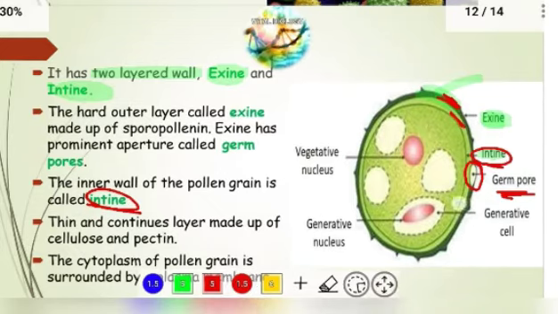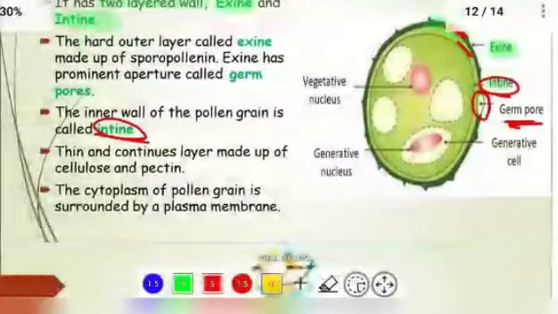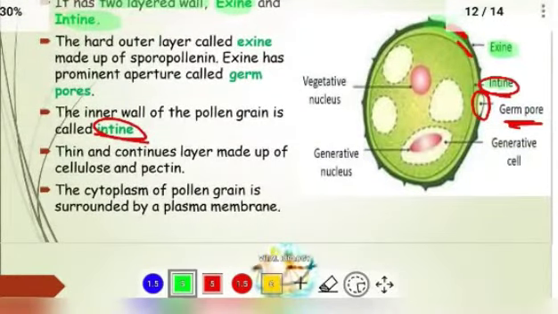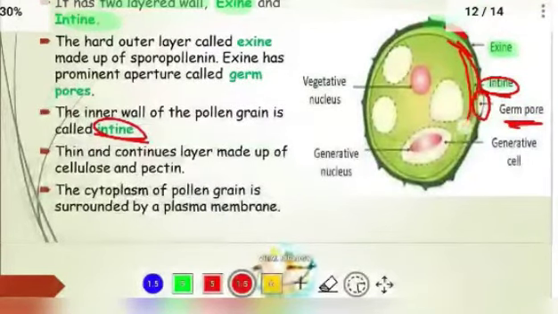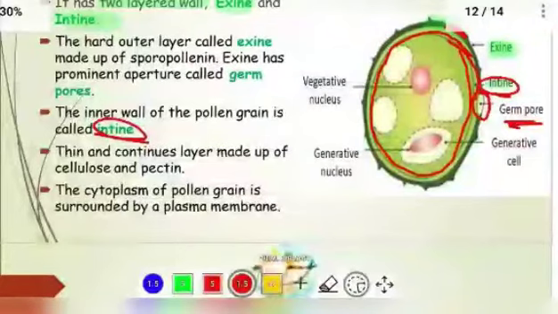Next point, the cytoplasm of the pollen grain is surrounded by the plasma membrane. You can observe here another line, that is called the plasma membrane. So the cytoplasm is covered by the plasma membrane.